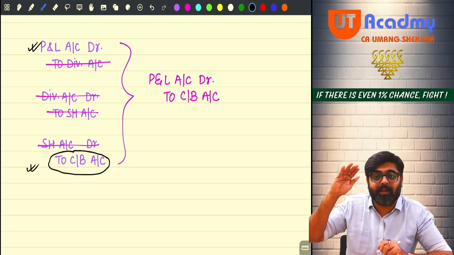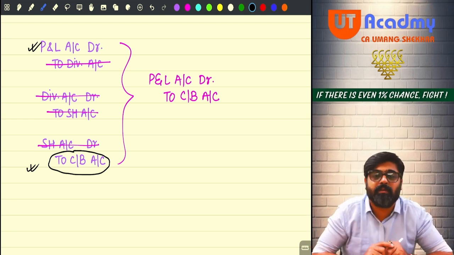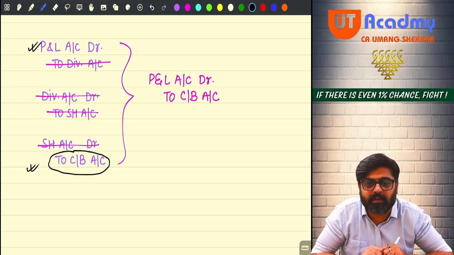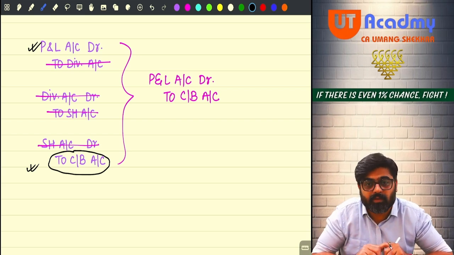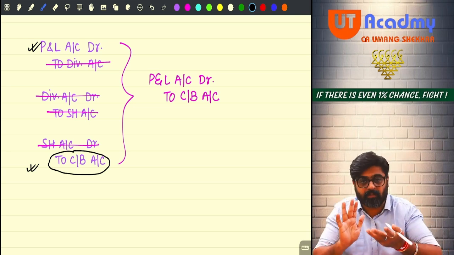What if the capital is reduced and some distributions are made? That is also a deemed dividend. And what if loans or advances are given to the shareholder? That is also a deemed dividend. So there are 5 cases. In fact, 6. The sixth one is inserted from this year onwards.